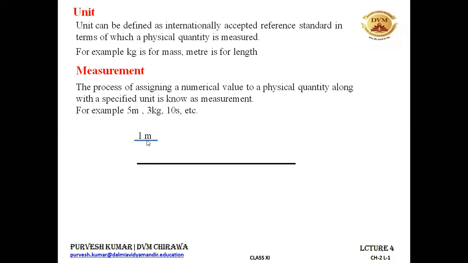So what I'll be doing is multiplying the 1 meter length according to the distance that I need to measure. This much length I have measured is 1 meter. Then again I have kept 1 meter, because I know what 1 meter is. It has already been defined somewhere. Again it is 1 meter. Then I need to measure this complete line segment, so I'll keep measuring 1 meter, 1 meter, 1 meter up to the end of this line segment. Again I have measured 1 meter.